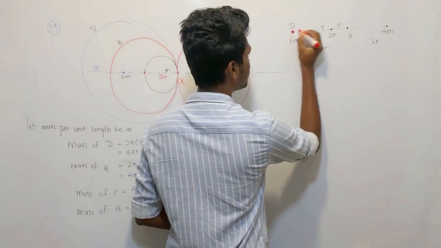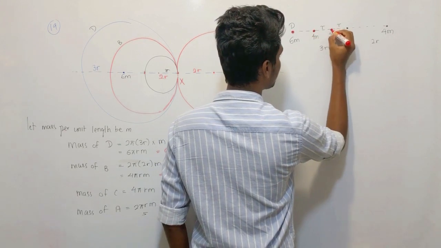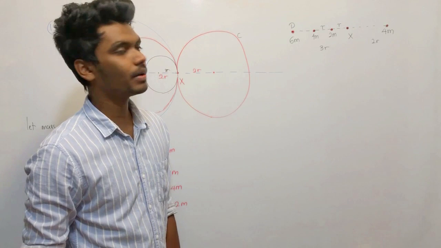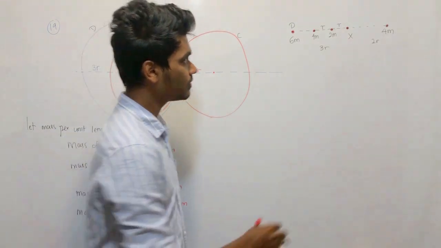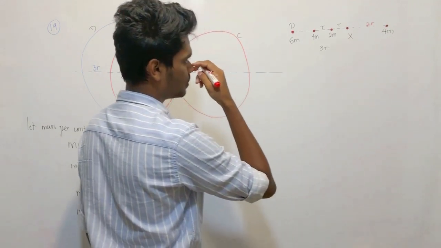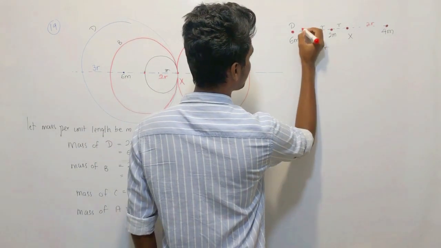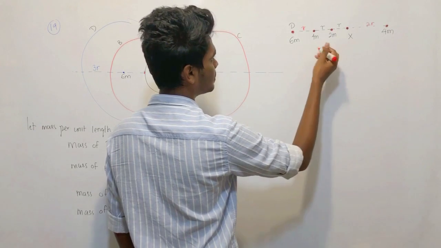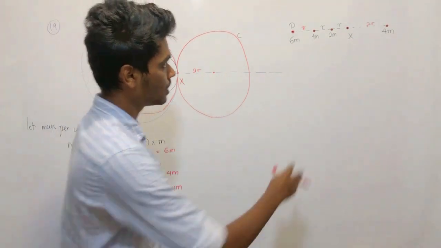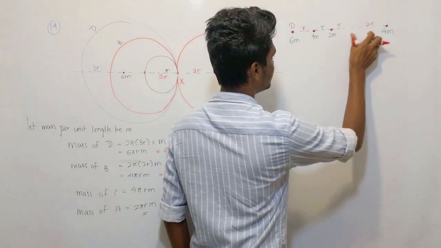Now I have to find the center of gravity between these 4 particles. Not a very difficult thing. This is 2r, so if the total is 3r, this is going to be r. Mass is just a point.